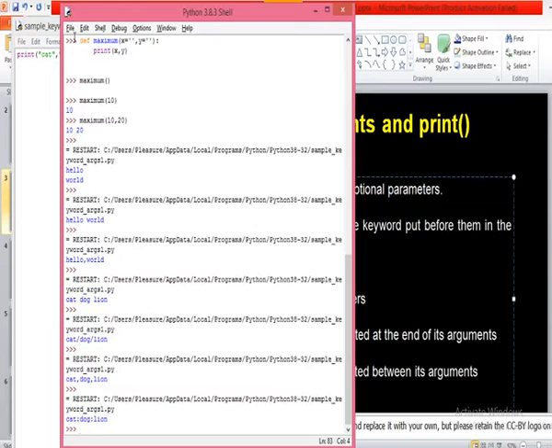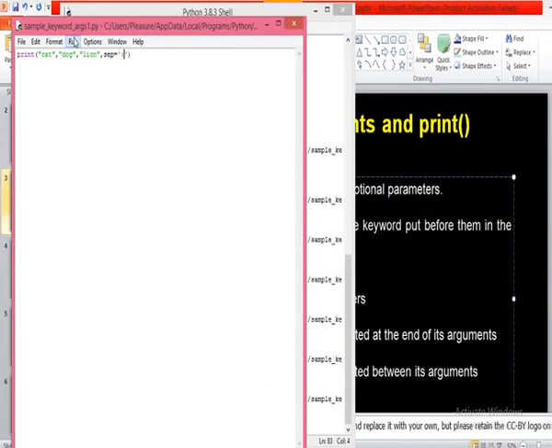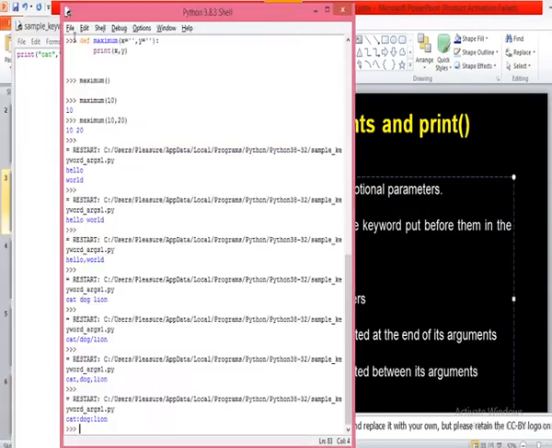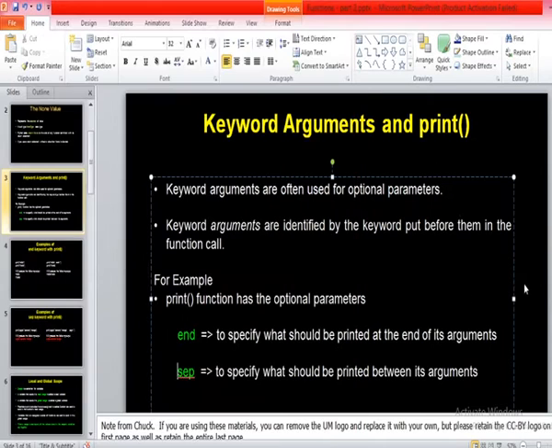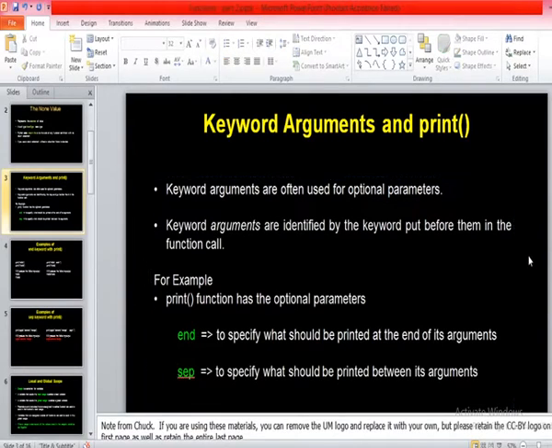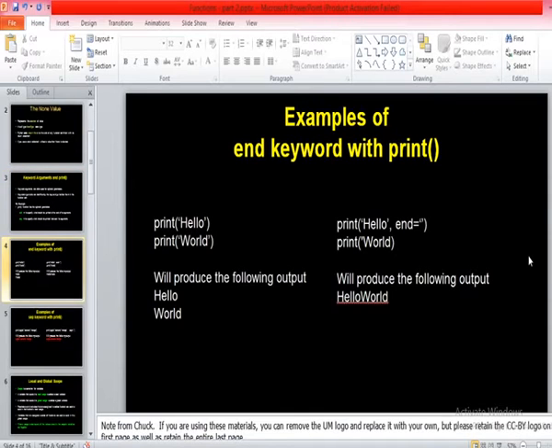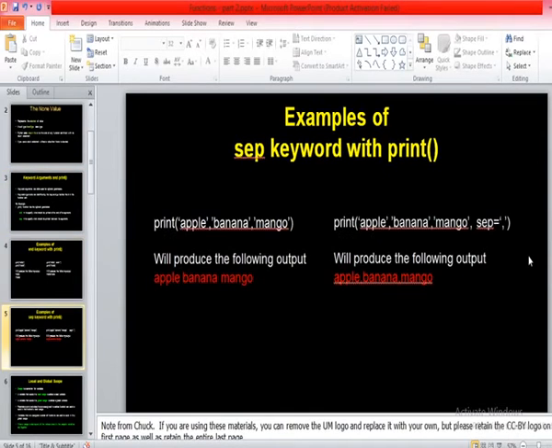Yes, sir. But usually we don't use these end arguments, I mean keyword arguments. That's why they are called optional arguments, optional parameters. But if you wish to have these optional parameters, then you can go with either end or sep. These two are called keyword arguments of the print function. End is used to specify what to be printed at the end of its arguments. Similarly, sep, so both are used to specify the data to be used for separating the output.